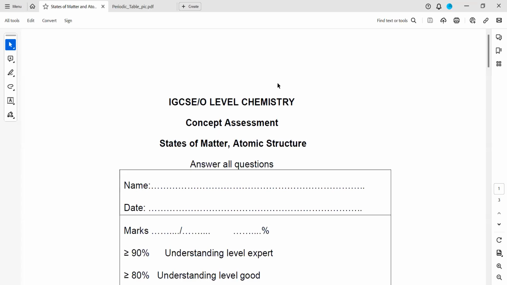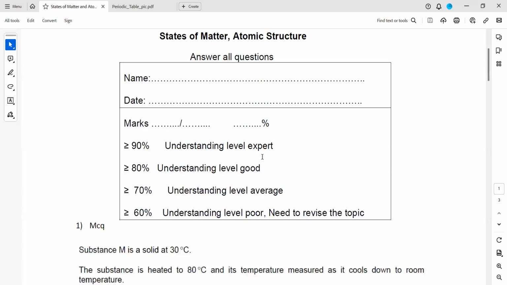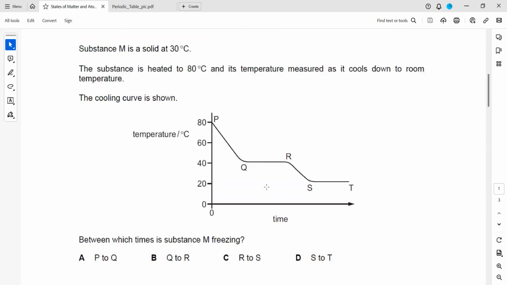So starting with the discussion of the pop quiz, which was related to states of matter and atomic structure. In the first question, a substance M is solid at 30 degrees and the substance is heated to 80, and its temperature measured as it cooled down. The cooling curve is shown.